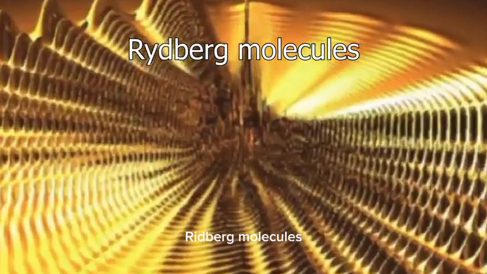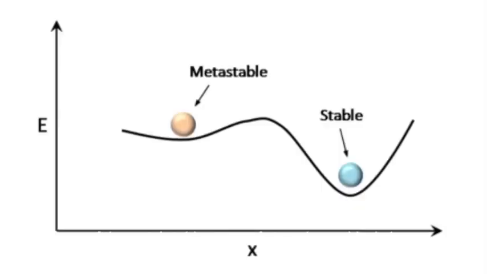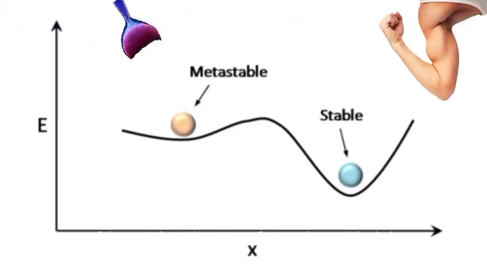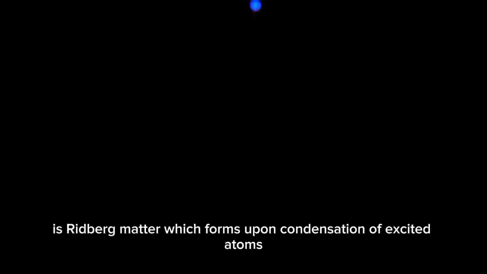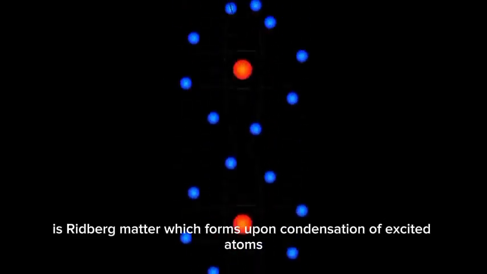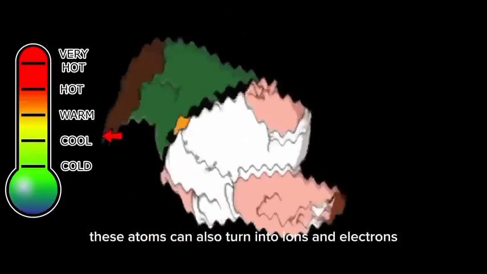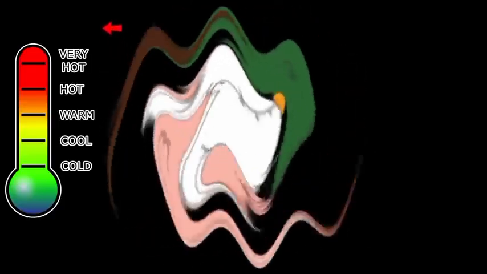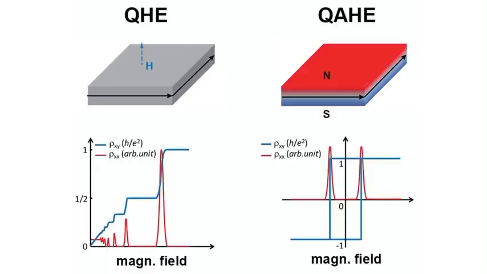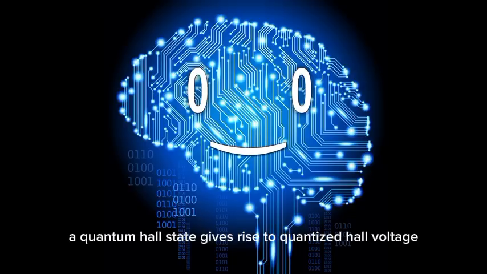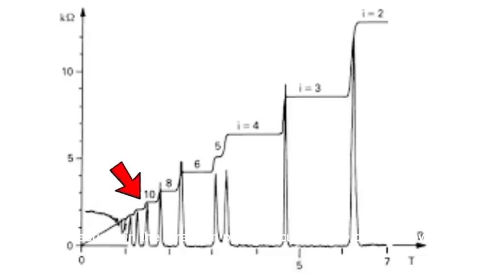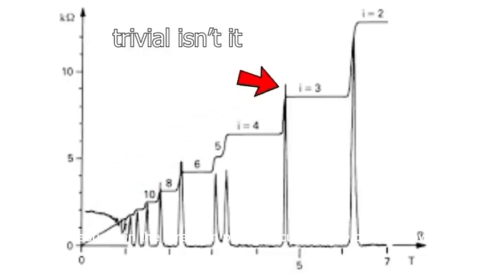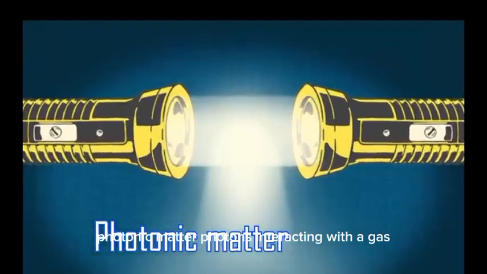Rydberg molecules. One of the metastable states of strongly non-ideal plasma is Rydberg matter, which forms upon condensation of excited atoms. These atoms can also turn into ions and electrons if they reach a certain temperature. The quantum Hall state. A quantum Hall state gives rise to quantized Hall voltage measured in the direction perpendicular to the current flow. Photonic matter.